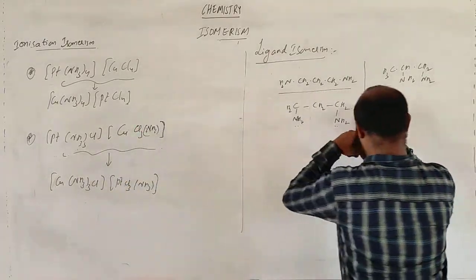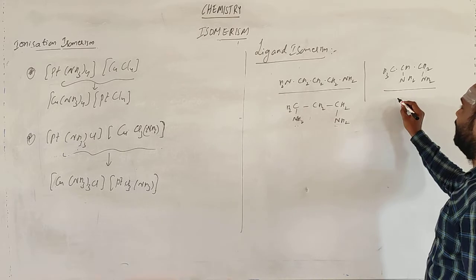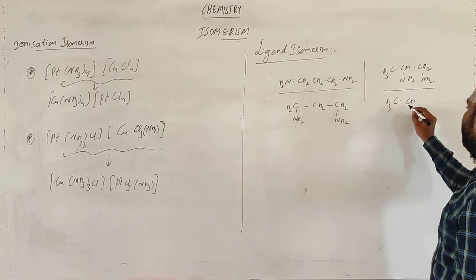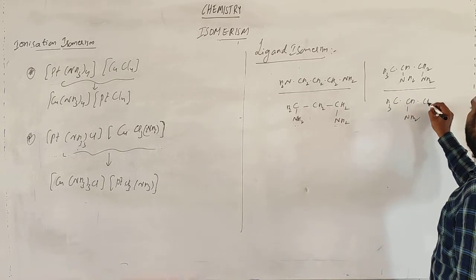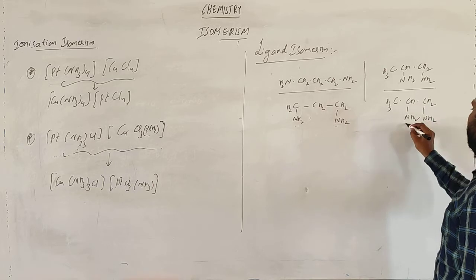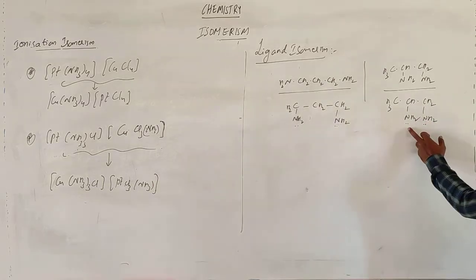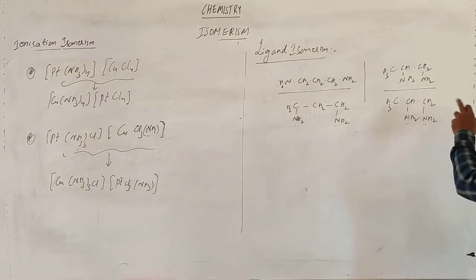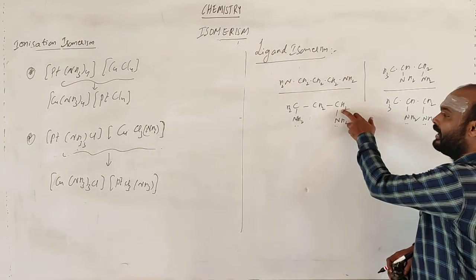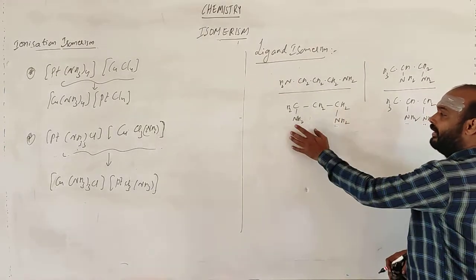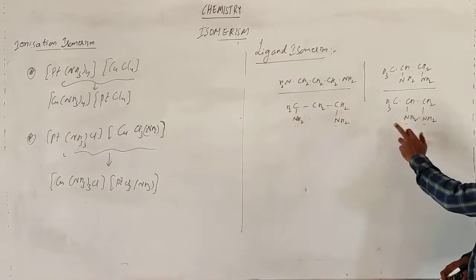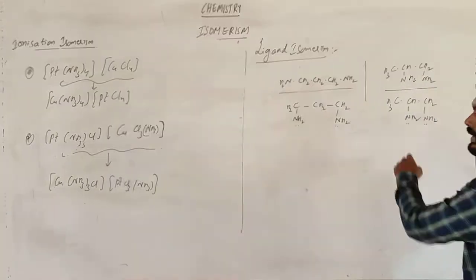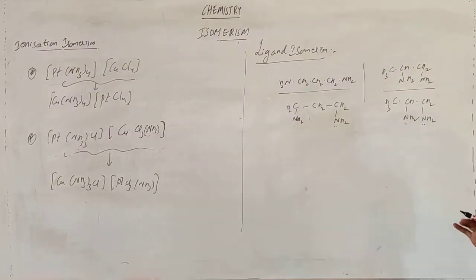Suppose if you take this side, what happens? This is CH3, then you have CH, NH2, CH2, NH2. These are adjacent: NH2 is on this carbon, NH2 is on this carbon. Here the NH2 groups are on adjacent carbons, but not in the other one. But these two ligands have the same molecular formula, though the structure is different.